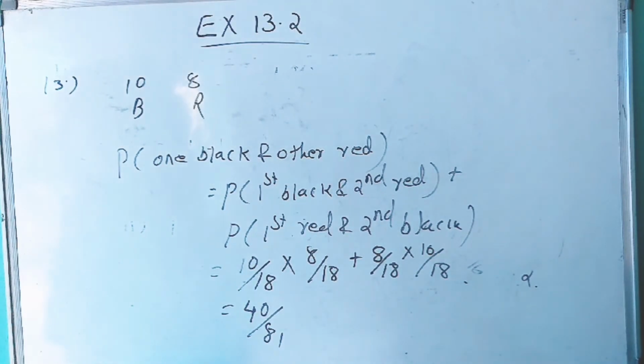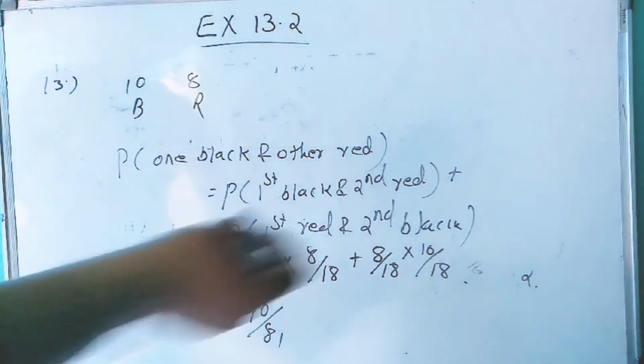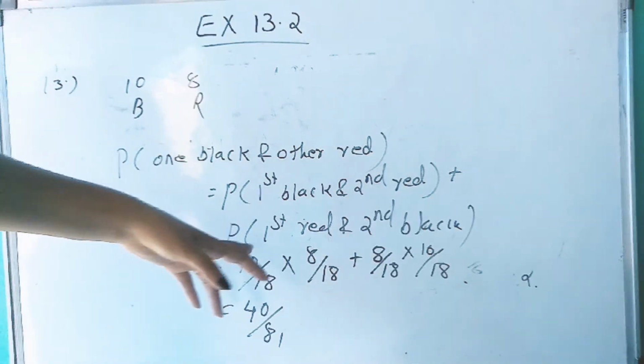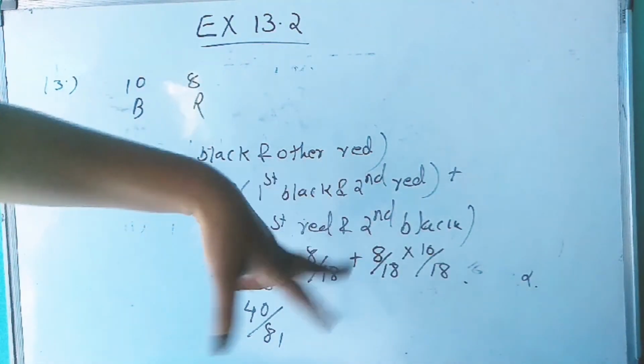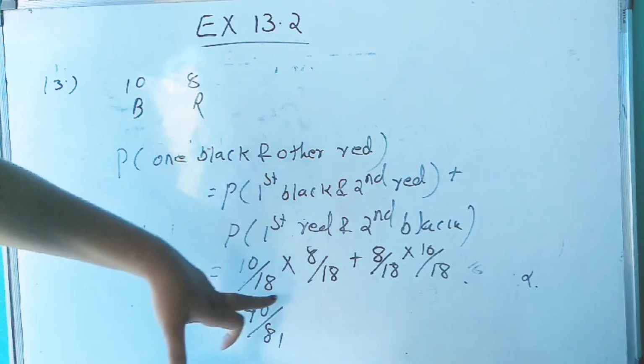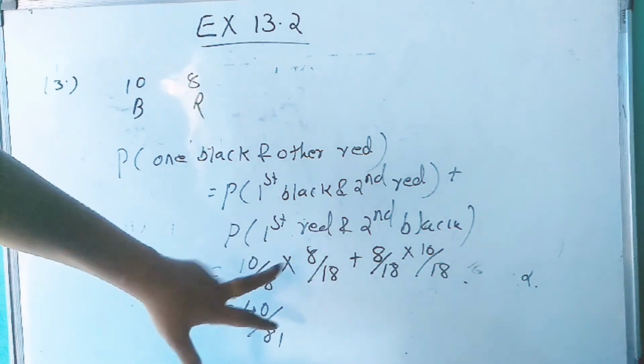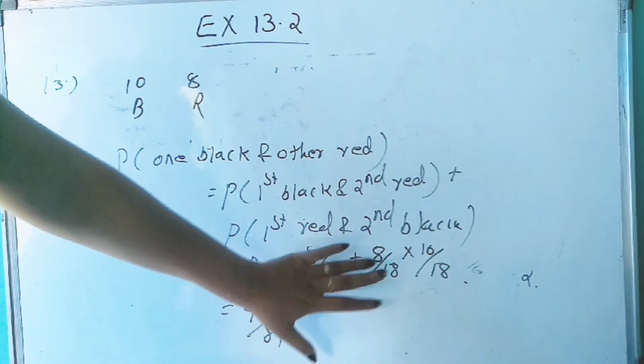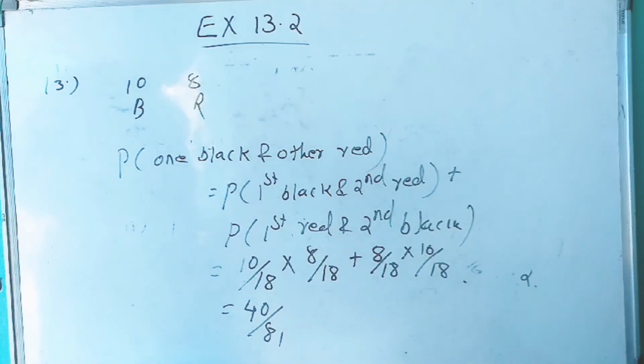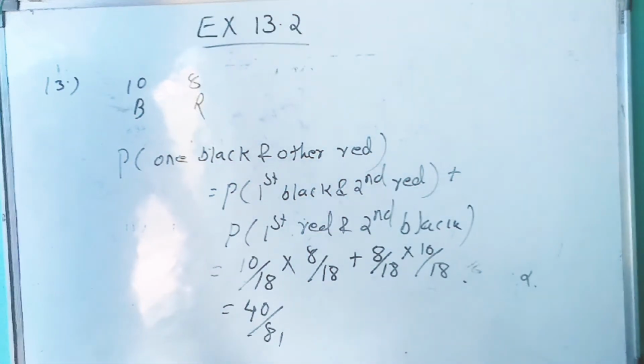So in the third question, one ball is black and the other one is red, which means the first one is black and the second one is red. Or we have one more case, that or we will represent by plus. Now the first one is red and the second one is black. If we have and, that means multiplication, and if it is in set notation, then it is intersection. So 10 by 18 into 8 by 18 plus 8 by 18 into 10 by 18, that is 40 divided by 81.